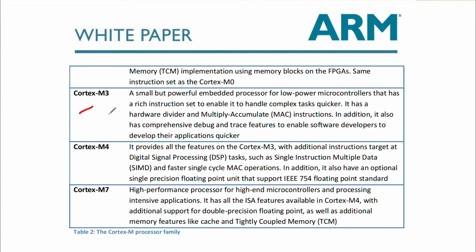Talking about the M3, it is a small but powerful embedded processor for low power microcontrollers that has a rich instruction set to enable it to handle complex tasks quickly. It also has a hardware divider and a MAC, that is multiply accumulate instructions. In addition, it also has debugging and tracing features to enable software developers to develop their applications quickly. These are points we considered earlier whenever we are developing an embedded system. So debugging and tracing features are already available in M3.